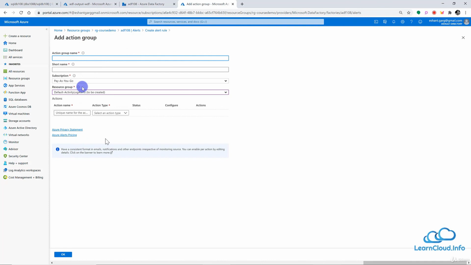But the point here is we define what kind of action we want to take if that particular condition is met. Do we want to send an email, or an SMS, or create a ticket with the IT service management team? In that case, you can also track your ticket later, even after the issue is resolved, to find the root cause or for those kinds of scenarios.